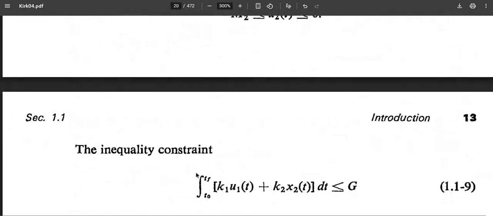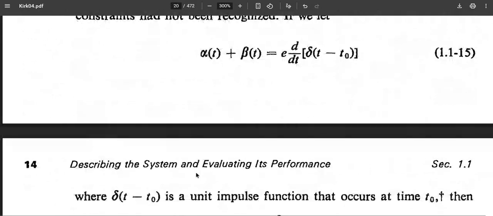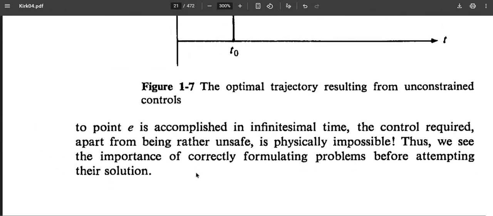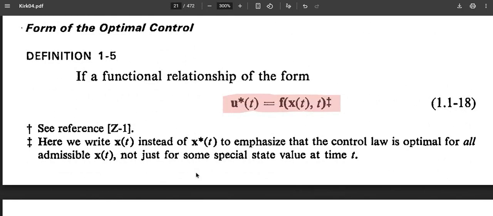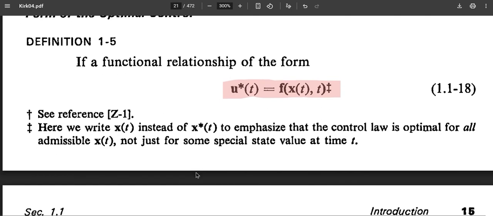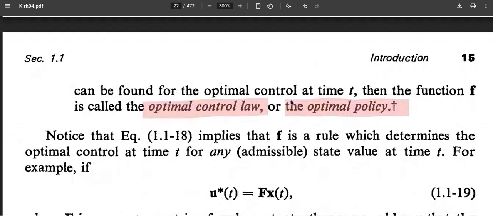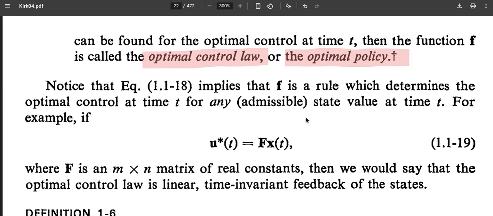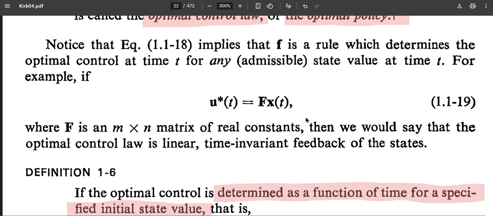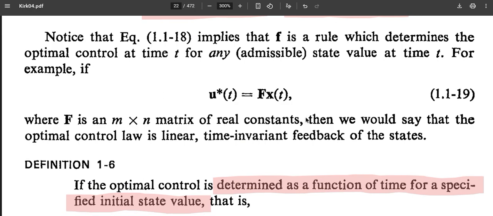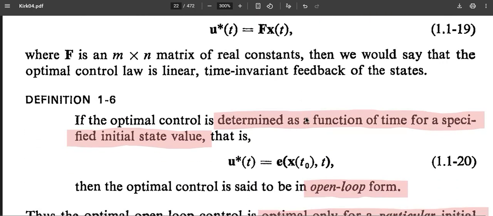Hopefully, we will all see this. This is the main crux of this chapter. It tries to introduce certain definitions and what optimal control systems are, like defining a system, performance index, and additional constraints. If the optimal control is expressed in an explicit functional form, then it is called an optimal policy, which is what we see in deep reinforcement learning, termed an optimal policy, where we make a neural network a function approximator for the control input.